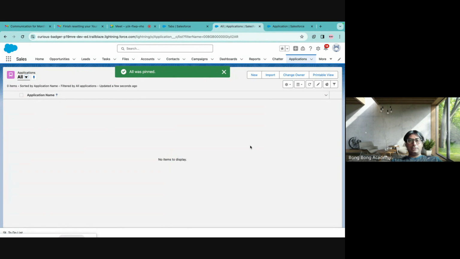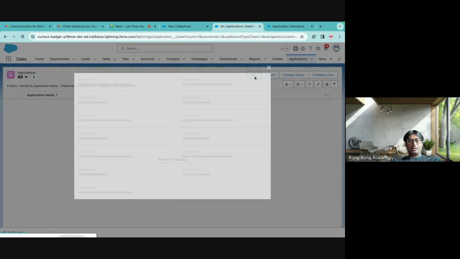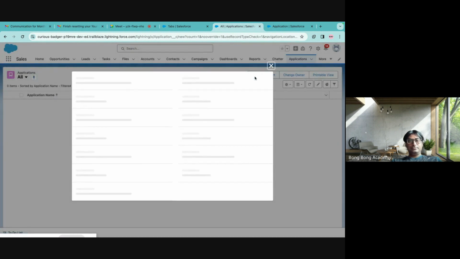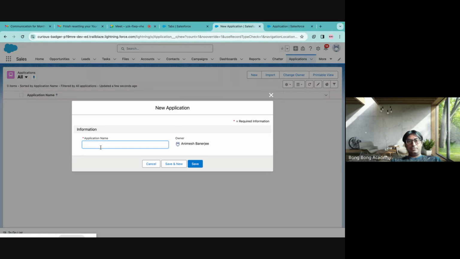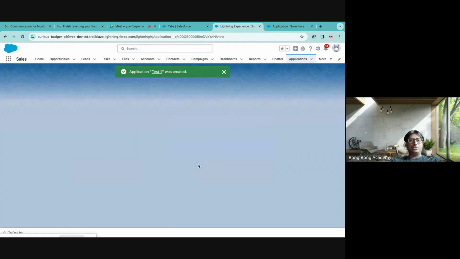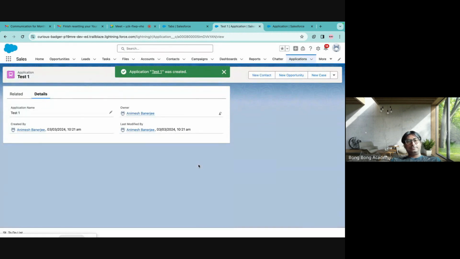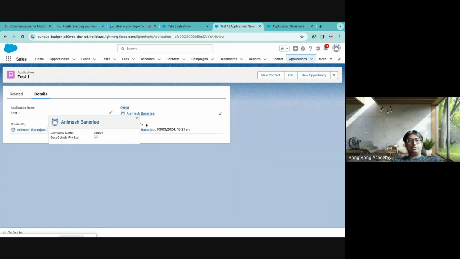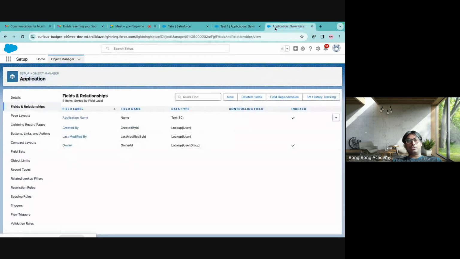There is no data in this table, right? I can go ahead and enter test 1 as my first application. I don't have any other column to fill. You see, the rest of the values are filled up automatically by Salesforce. There is an owner field, created by and modified by. These are standard fields created by Salesforce. I don't have to put any input there. Only the application name. Even this application name I can also automate.